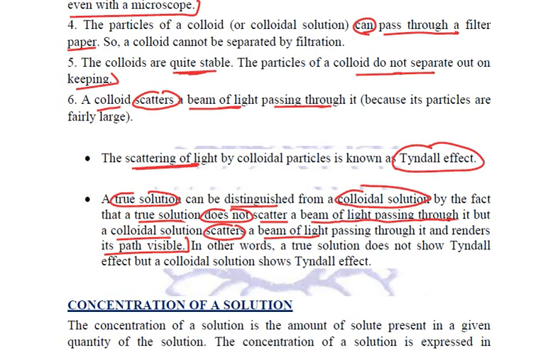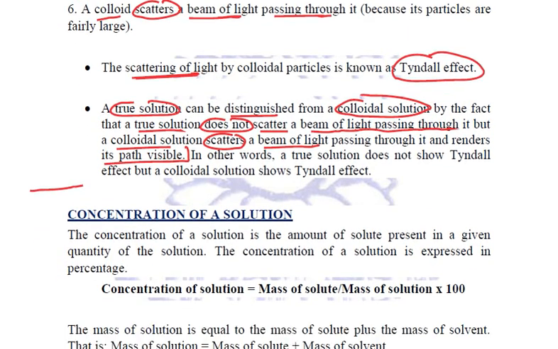Okay, so this is about solutions, suspensions, and colloids. All the points are given in such a way that you can differentiate between them in a tabular format. Now a solution is made with two things, solute and solvent.